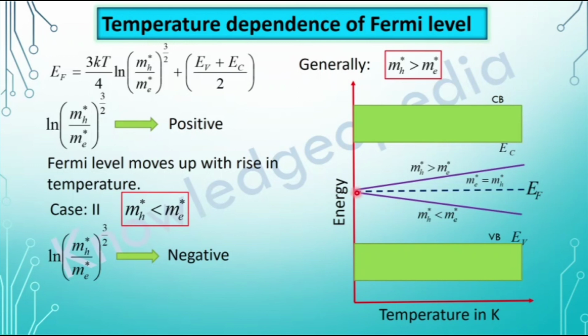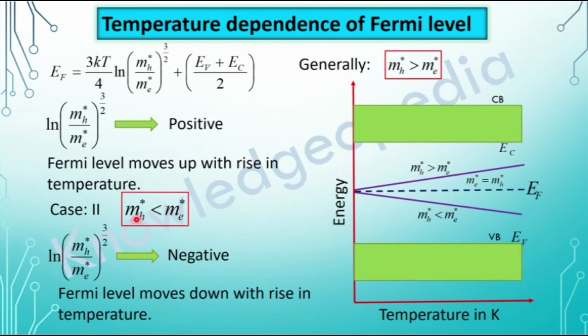At absolute 0, again all three are coinciding over here, but when we increase the temperature, we are subtracting a quantity which is increasing with increase in temperature, and hence the position of the Fermi level moves away from this EF, going more towards the valence band.